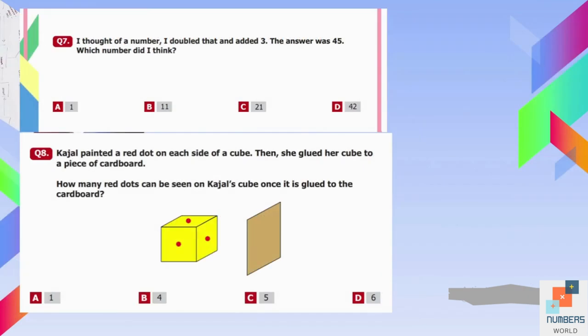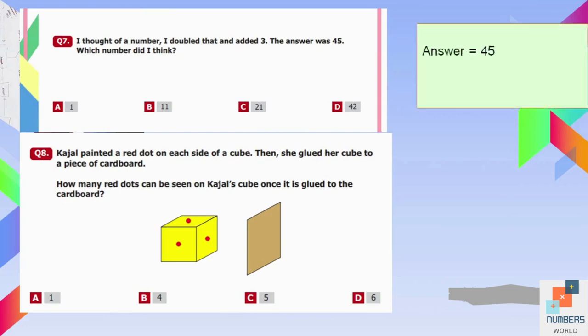Question number 7. I thought of a number, I doubled that and added 3. The answer was 45. Which number did I think? So we already have the answer with us, which is 45. To solve questions like these, we should take the inverse of the given operations, like it is I doubled that and added 3.